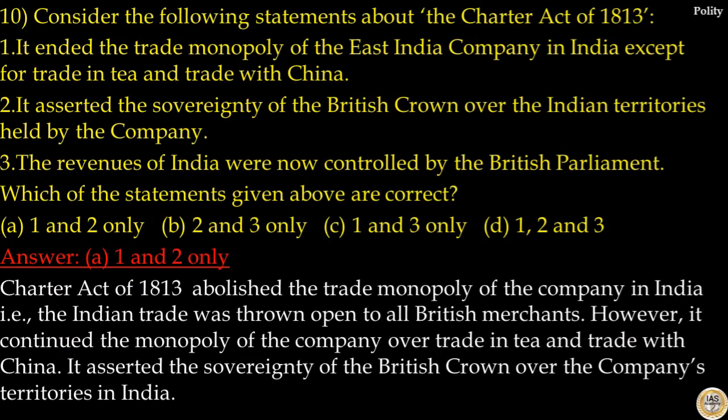Charter Act of 1813 abolished the trade monopoly of the company in India. That is, the Indian trade was thrown open to all British merchants. However, it continued the monopoly of the company over trade in tea and trade with China. It asserted the sovereignty of British Crown over company's territories in India. So our answer to this question is option A.